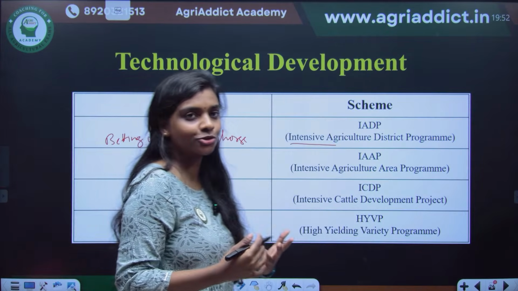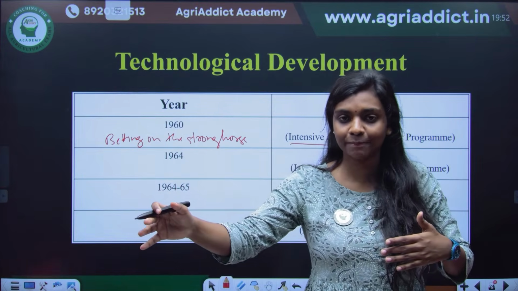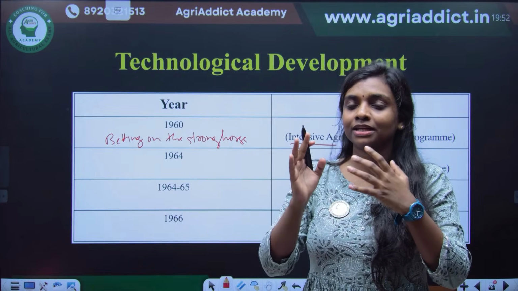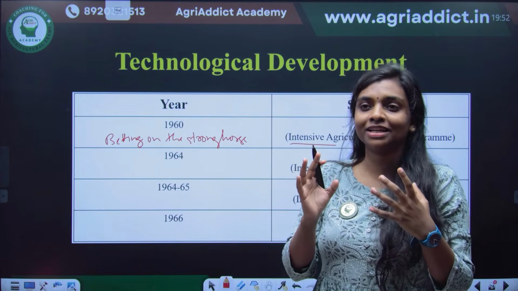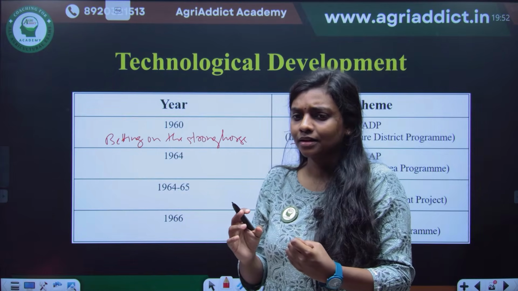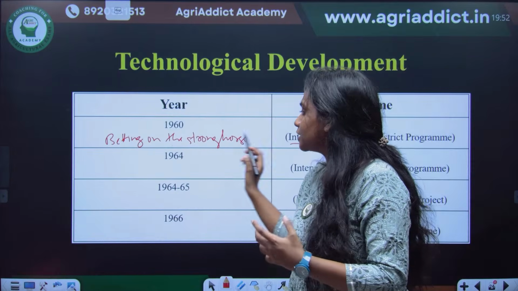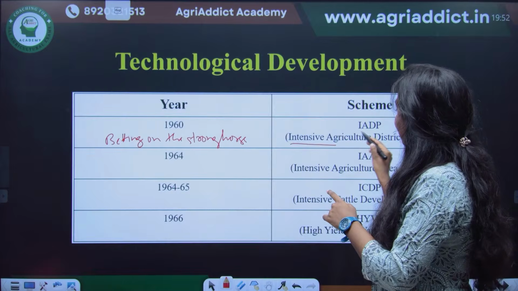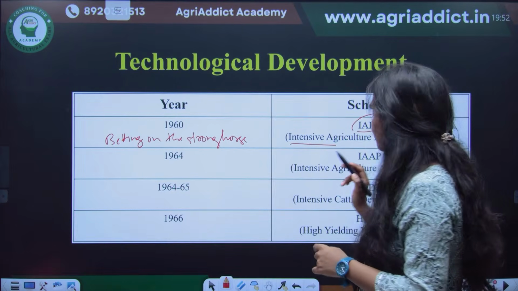What do you mean by betting on the strong horse? If a horse race is happening, which one will you keep your money on? The best one, the very fit horse, the very strong, healthy one, right? Similarly, they applied the same principle in IADP, the Intensive Agricultural District Program.